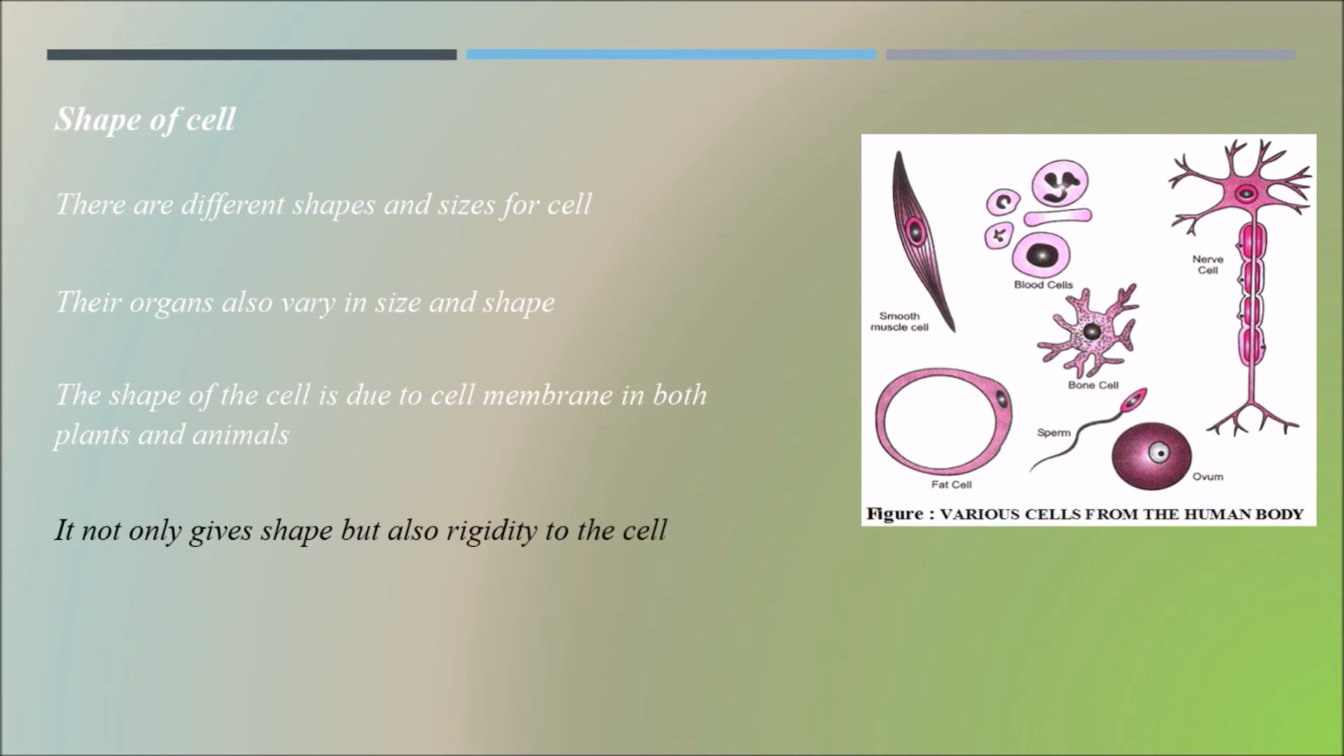When we see various cells, they all have different shapes and different sizes, and in cells there are various cell organelles. The organelles also have various sizes and shapes, and the size and shape of the cell is due to the cell membrane which is present in both plants and animals. And not only this, it also gives rigidity to the cell. Which gives rigidity to the cells? The cell membrane gives rigidity to the cell. And different cells possess different sizes and shapes.